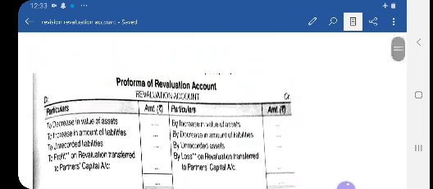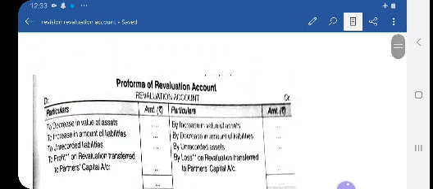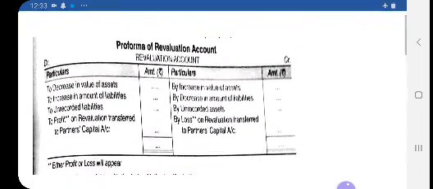So if the question says that partners don't want to revise the value of assets and liabilities, then you have to follow three steps. And if nothing is specified and still there is a revision of value in the assets and liabilities, then simply you prepare this account and distribute the profit or loss among the partners in their old profit sharing ratio.